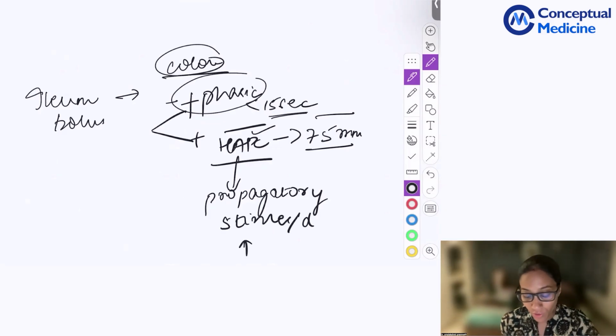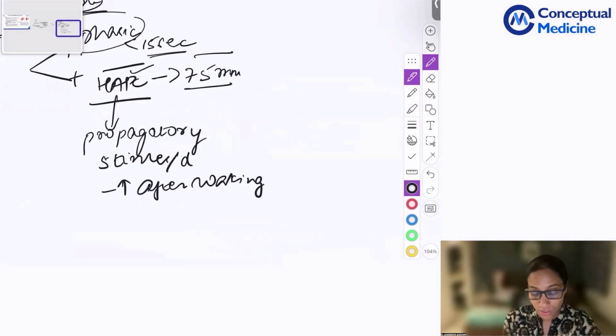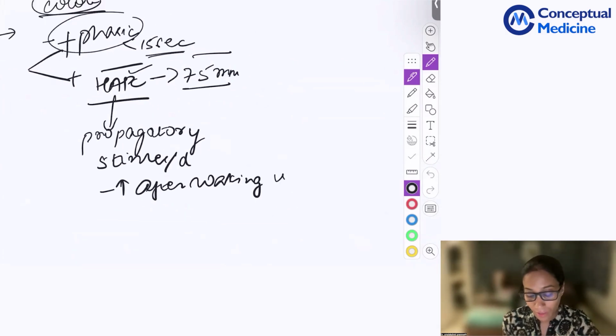It's more after waking up and postprandial. That is when your HAPCs are usually seen. These are huge contractions which help in emptying of the colon after waking up plus postprandial.